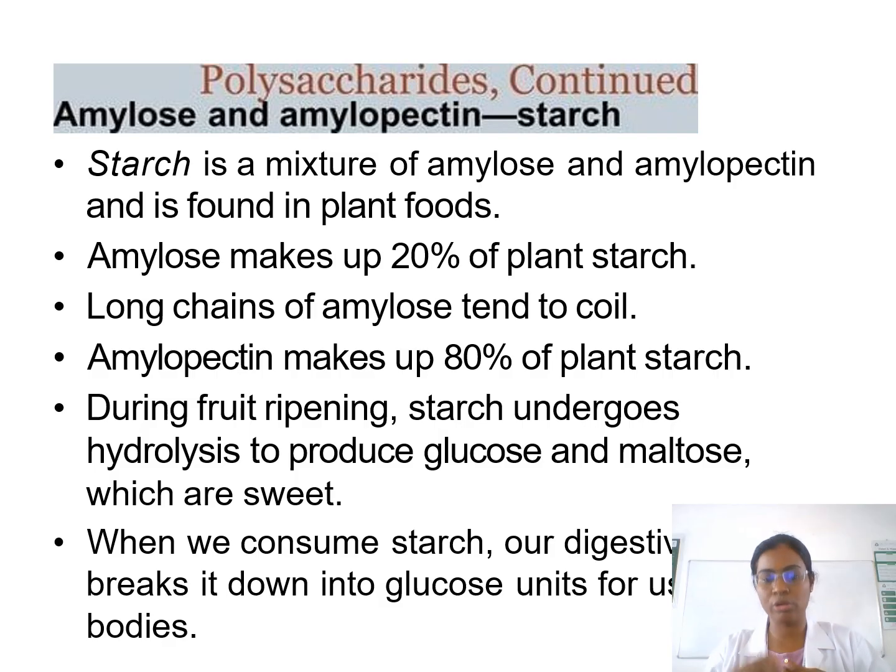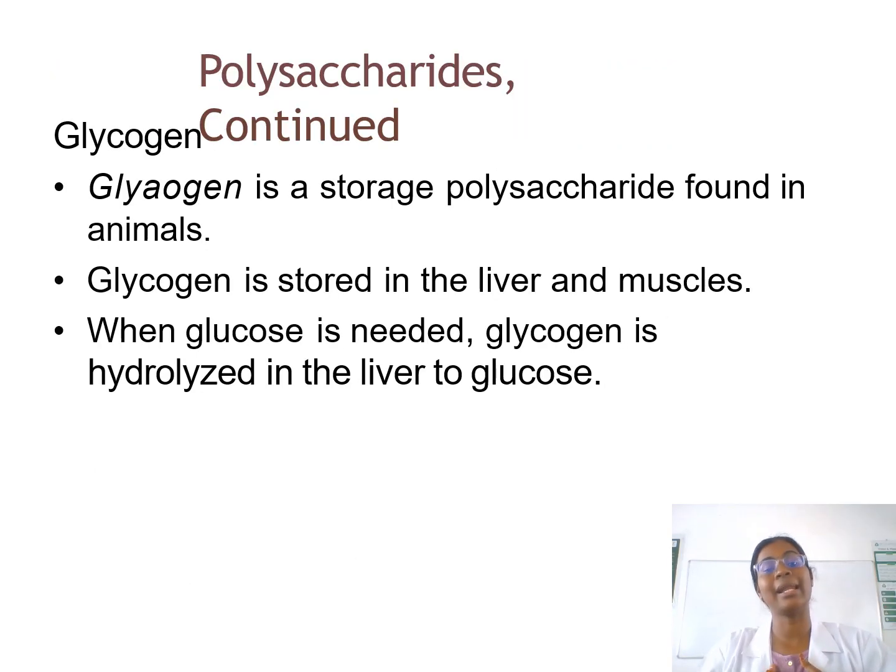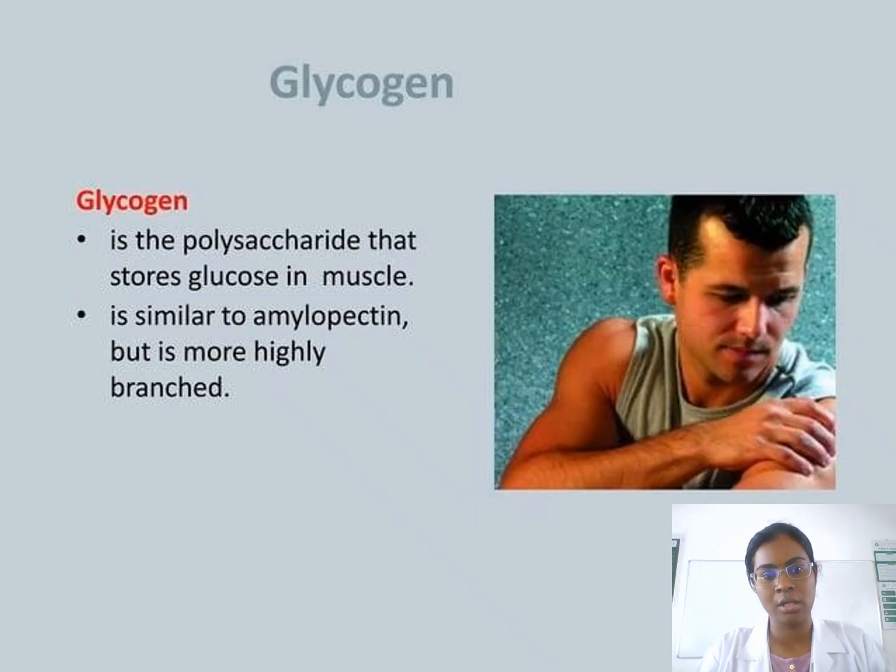So during fruit ripening, the starch undergoes hydrolysis to produce glucose and maltose, which are sweet. Then polysaccharide, glycogen is the storage polysaccharide. It's found in animals. Okay, amylose is found in plants. The glycogen is found in animals. The glycogen is stored in the liver and muscle. When glucose is needed, this glycogen is hydrolyzed in the liver to glucose. So glycogen is a polysaccharide that stores glucose in muscle. That's similar to amylopectin, but is more highly branched.